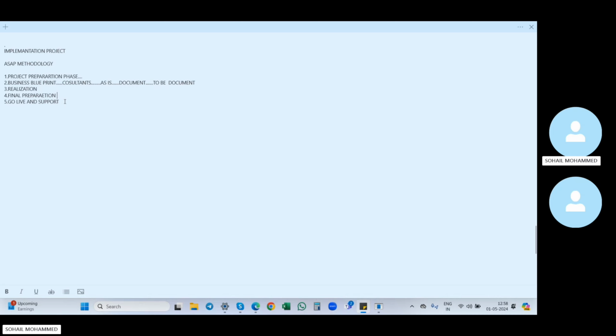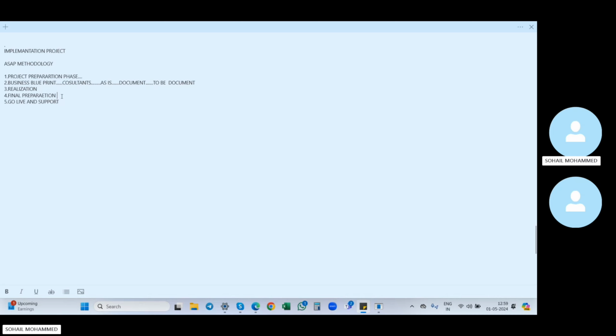So all the scenarios, whether they are correct or not, all the details are correct or not, they will test in the final preparation phase. After this final preparation phase, we'll go into the go live and support. So if everything was good after configuration, they will test. If the test is good, then they will do the sign off. After sign off, we will move to another phase, that is go live and support.